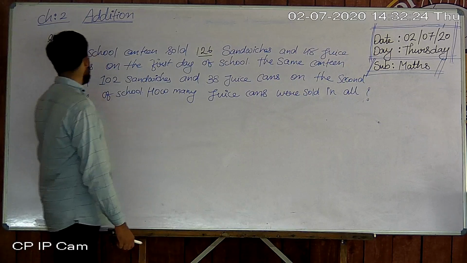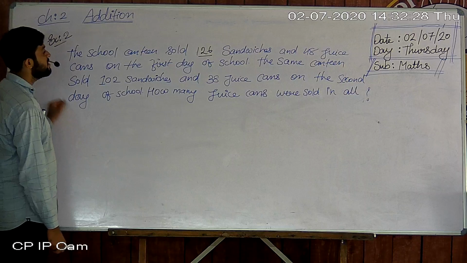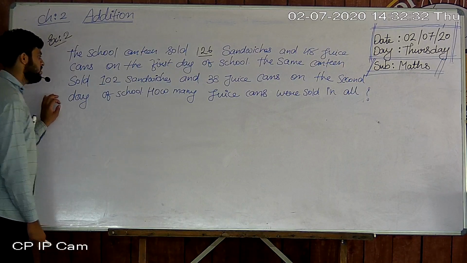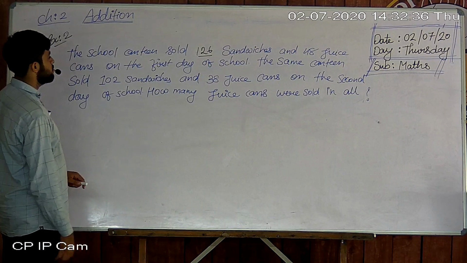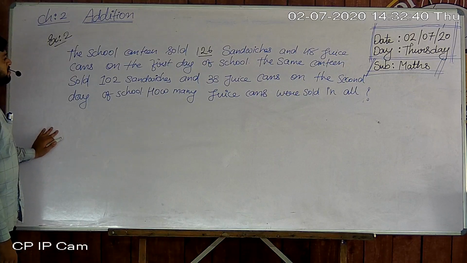Then the canteen sold 102 sandwiches and 38 juice cans on the second day. How many juice cans were sold in all?